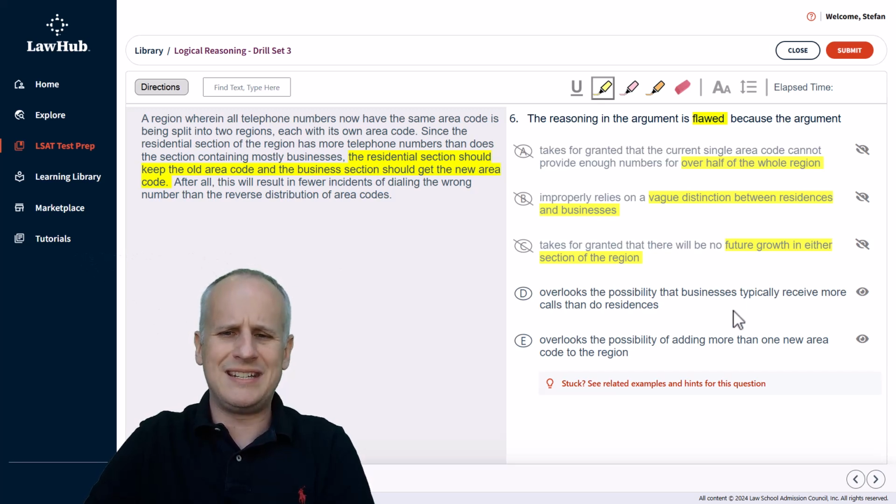Then choice D overlooks the possibility that businesses typically receive more calls than do residences. Ding, ding, ding. That is exactly what we should have had as our mental in real life prediction when we've got a real life scenario to evaluate, such as we do here with question 6 from drill set 3. But then if we read choice E overlooks the possibility of adding more than one new area code to the region, well, that again would require additional information. So hopefully you would have been able to address this a little bit more expeditiously by working through your own mental prediction, which should lead you pretty directly to the correct answer here of D.